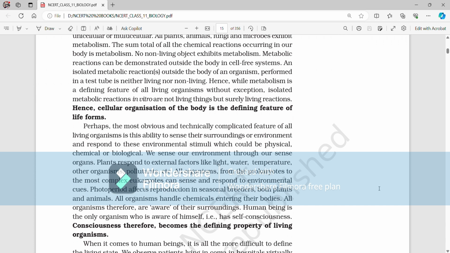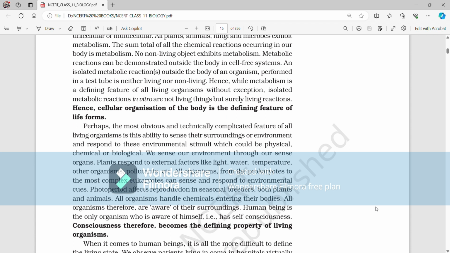Perhaps the most obvious and technically complicated feature of all living organisms is this ability to sense their surroundings or environment and respond to these environmental stimuli, which could be physical, chemical, or biological. We sense our environment through our sense organs. Plants respond to external factors like light, water, temperature, other organisms, pollutants, etc. All organisms from the prokaryotes to the most complex eukaryotes can sense and respond to environmental cues. Photoperiod affects reproduction in seasonal breeders, both plants and animals.